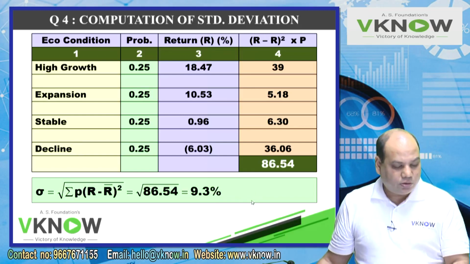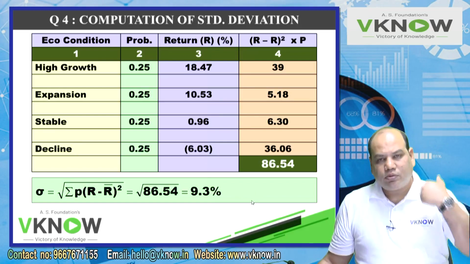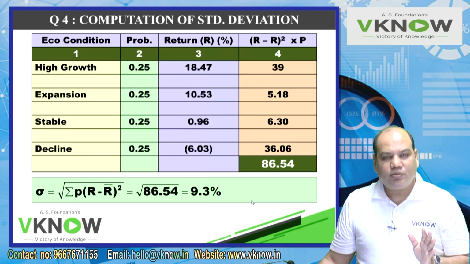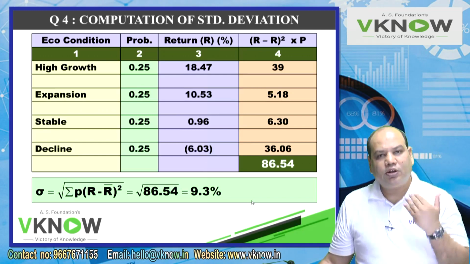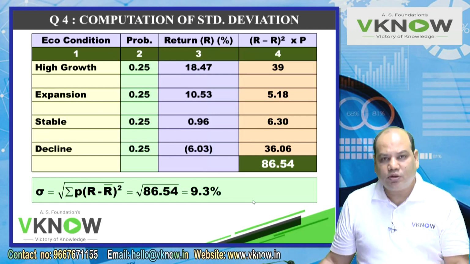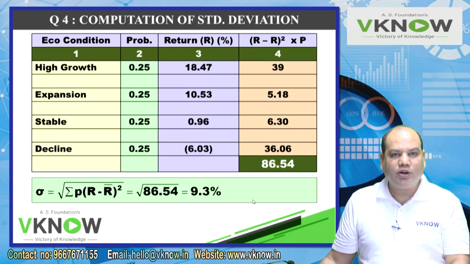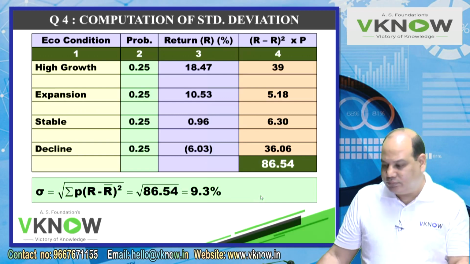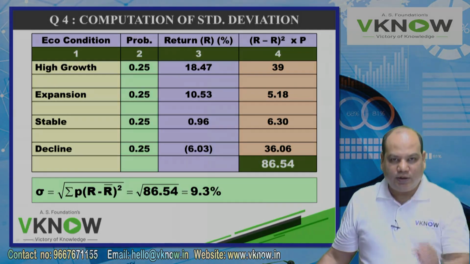So this is a type of question which they ask in the exam, where they will give you the current price, expected price next year depending on economic condition, probabilities, and dividend, and then the student is asked to find out the expected return and standard deviation of the given probability distribution table. So now we'll take a break.